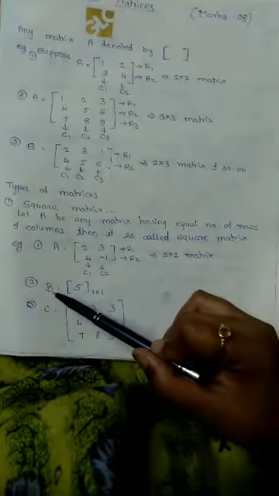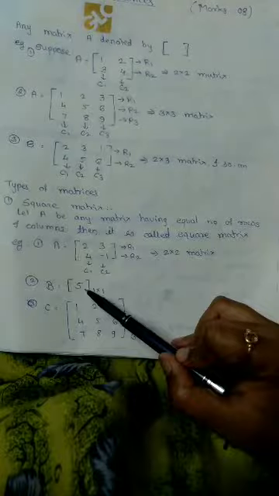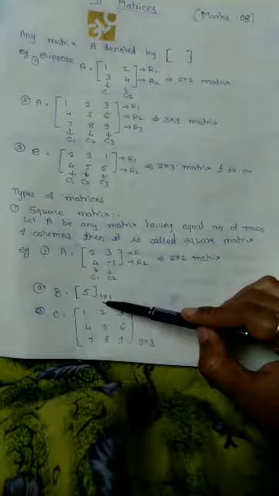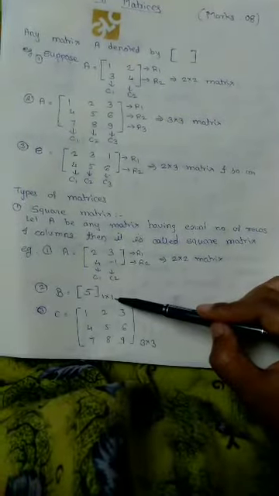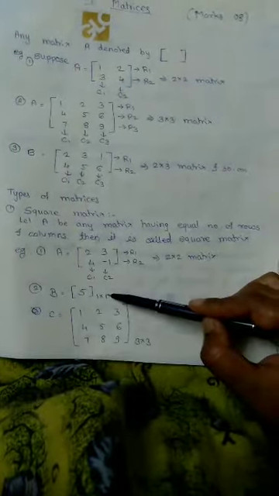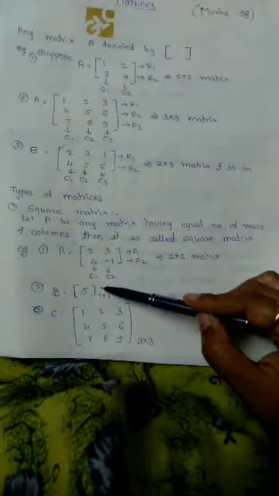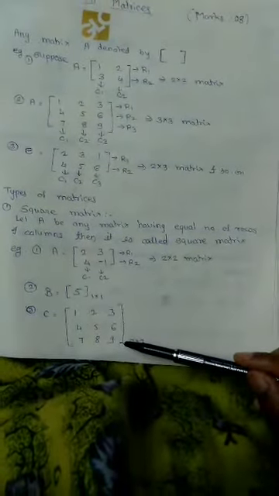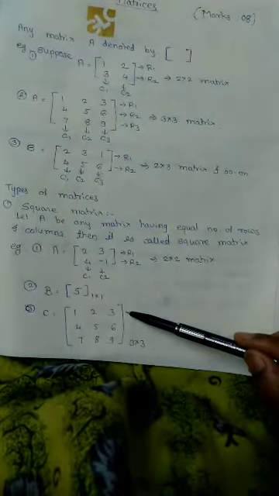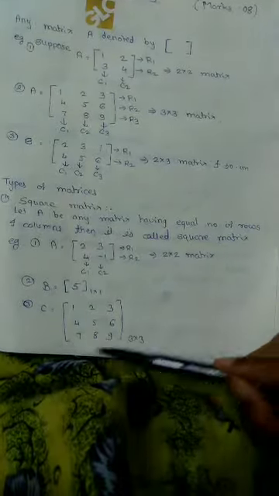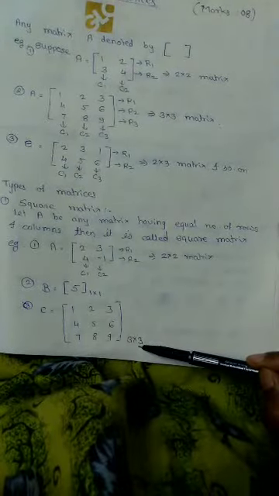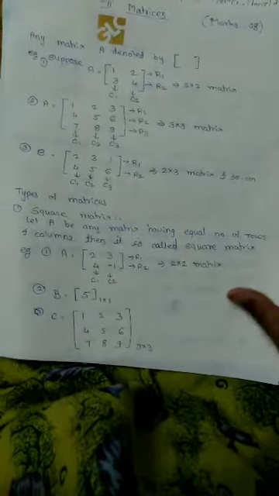Now suppose the second example, B is a matrix with the single entry 5. This contains first row and first column. So this is also an example of a square matrix. This is also called a singleton matrix, because it contains a single entry. Now the next example, suppose the matrix is 1, 2, 3, 4, 5, 6, 7, 8, 9. This matrix contains three rows, R1, R2 and R3, and three columns, C1, C2 and C3. So this is called a 3 by 3 matrix. These are examples of square matrices.